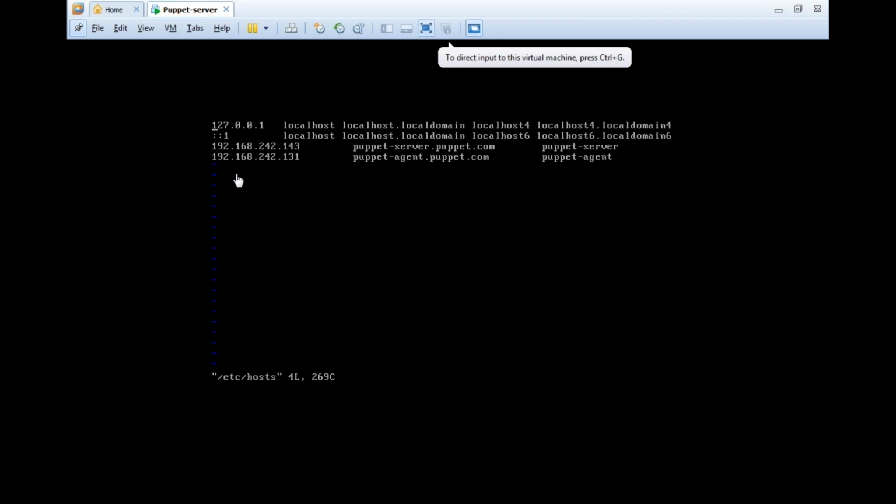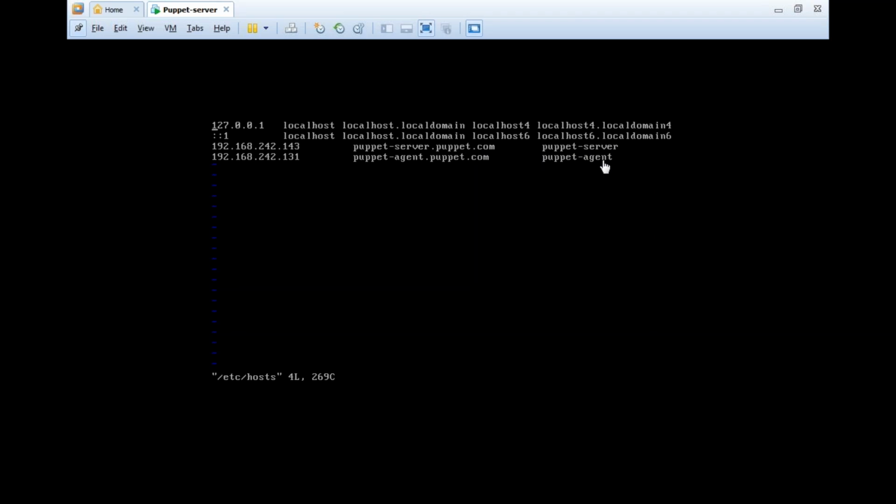So what is the host machine name? Firstly, our server machine IP address is 192.168.242.143. What is the purpose of the host file within the operating system? If you want to define a host name of your machine, by going to this file, we can mention the host name of the system. But how do you mention it? First, mention the IP address, and then your fully qualified domain name which you want to mention, and then this is the alias name.